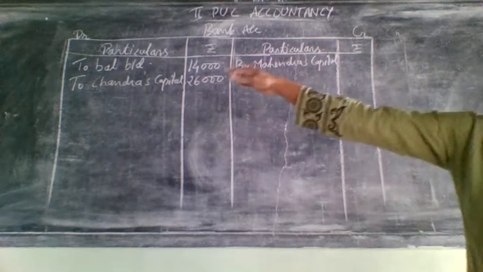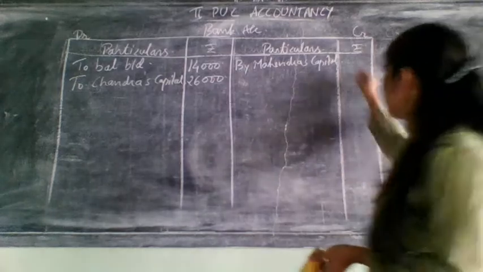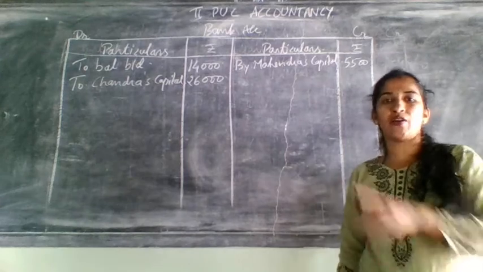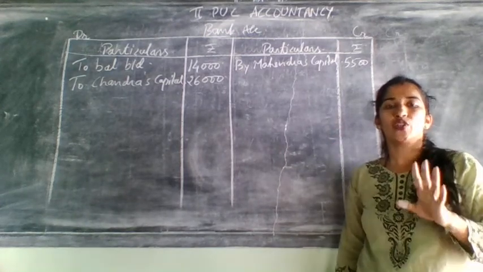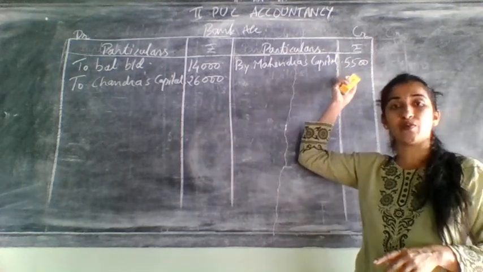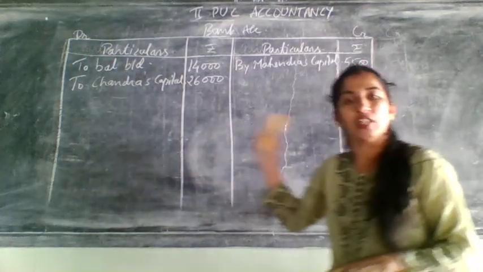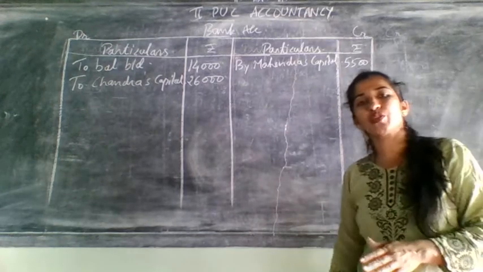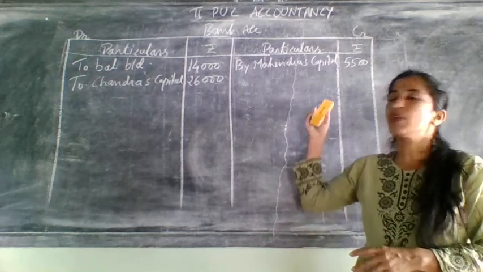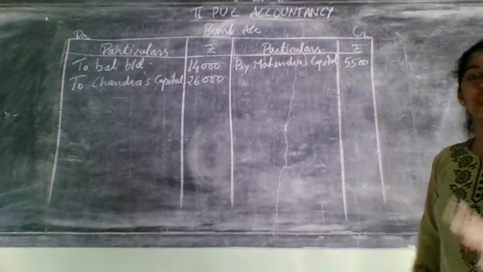After writing Mahendra's capital, just check what amount you have written for bank on the debit side under Mahendra's capital. That you have written how much? 5,500. Correct? That 5,500 will come here. Don't write that difference amount to the balance sheet, students. Why? Because that 5,500 will not come to the balance sheet. Instead, it will come to which account? Bank account. For the balance sheet, as usual, what you are doing is balance carried down, no? That only will come. Usually many students get confused, they consider a difference amount and write it in the new balance sheet only.